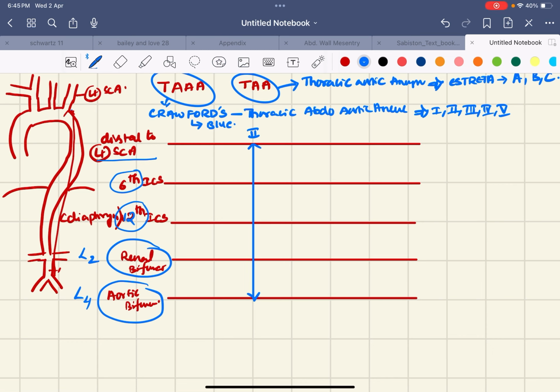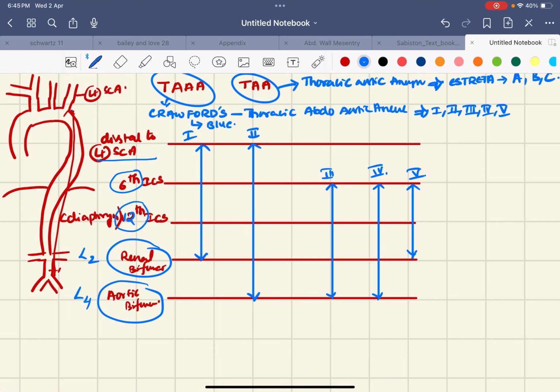Next, go down one level up to the 4th level: this is type 3 and this is type 4. So 2, 3, 4, and when it comes to 1 and 5, the dilatation is only above the level of renal bifurcation. This is how you can easily remember based upon simple line diagrams.